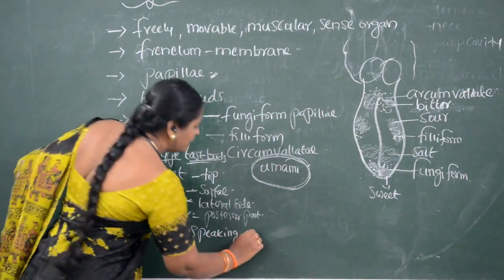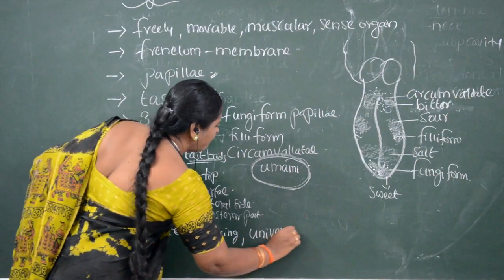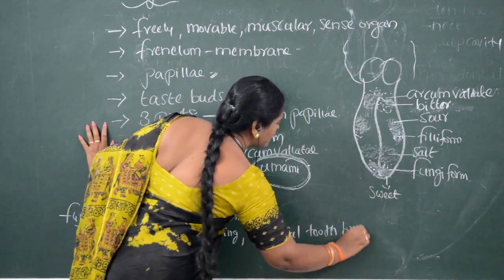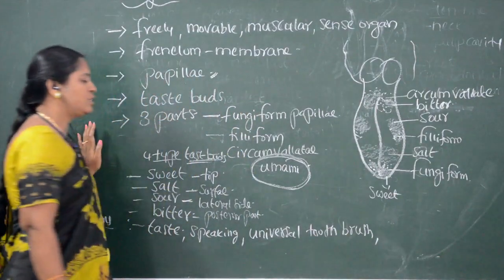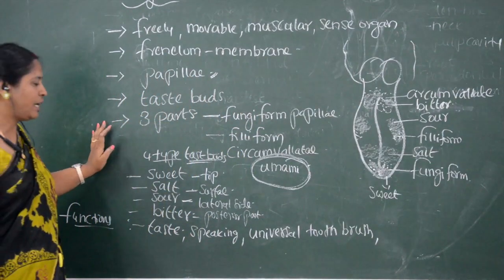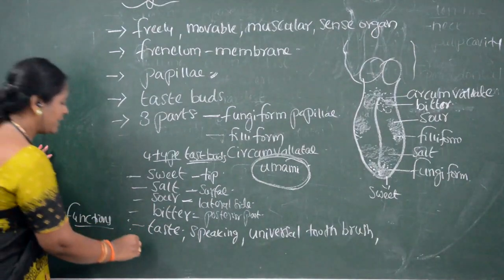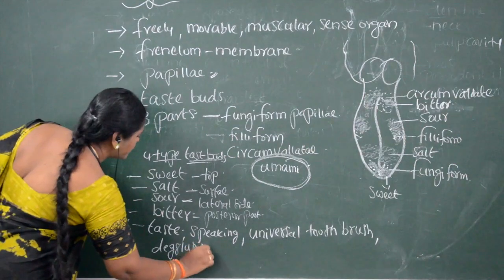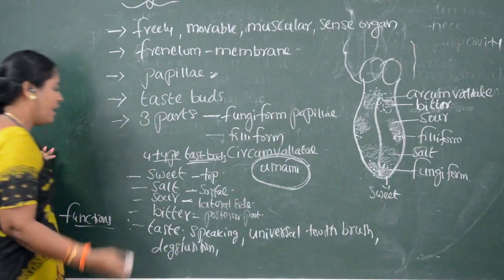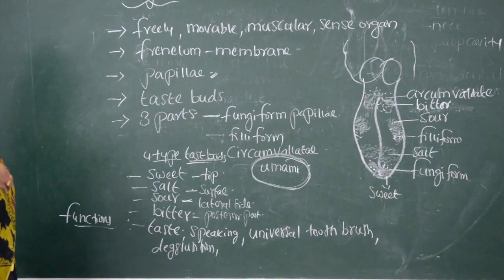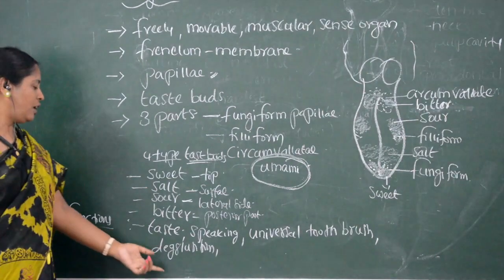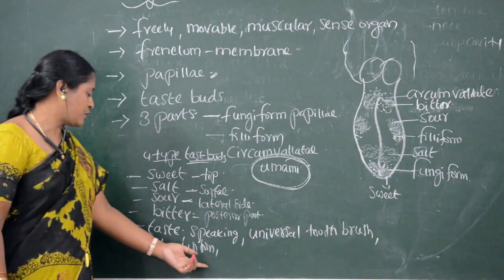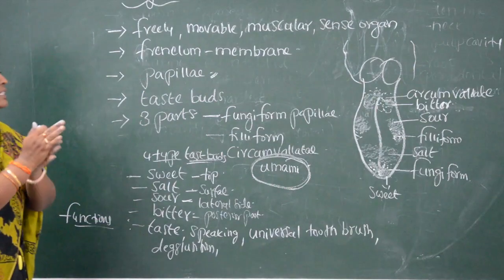Another one is that the tongue is known as the universal toothbrush. Another is that it helps with deglutition. Deglutition is nothing but swallowing the food particles. So that is also one of the functions. So this is about the tongue.